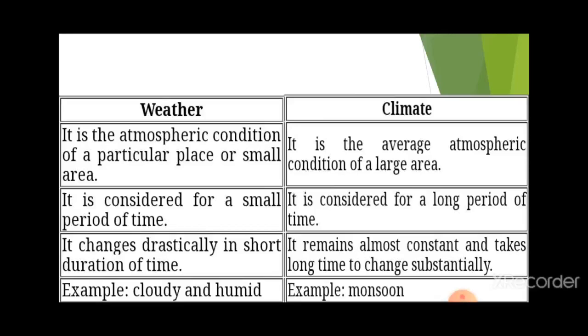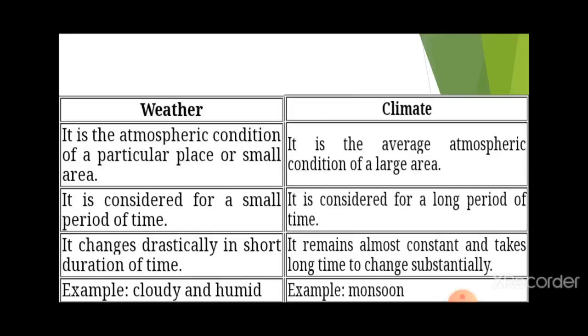There is always a cold season, sometimes very cold and sometimes a little cold. So cold is the permanent feature of Jammu and Kashmir and the peripheral areas of that particular state.